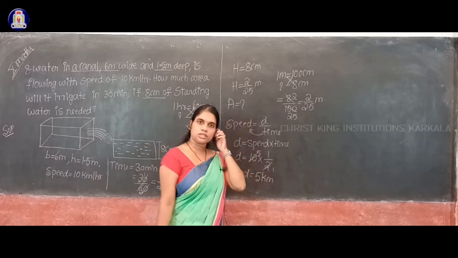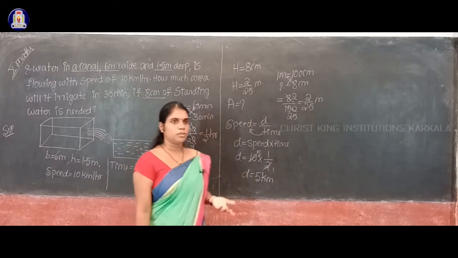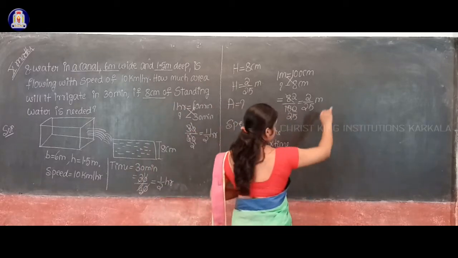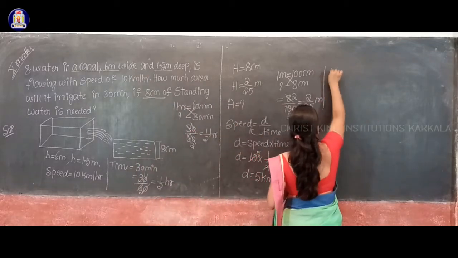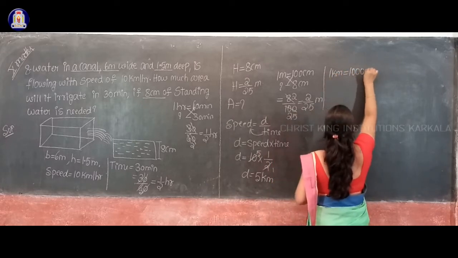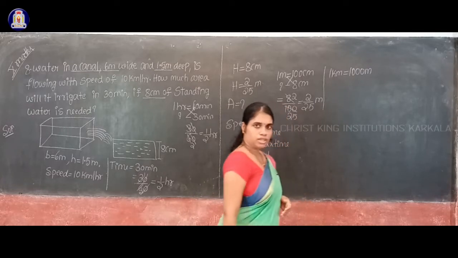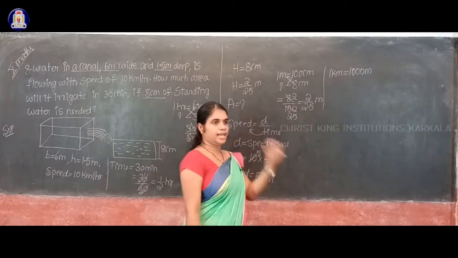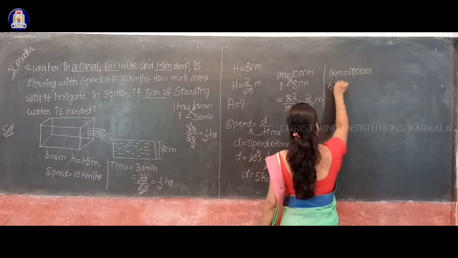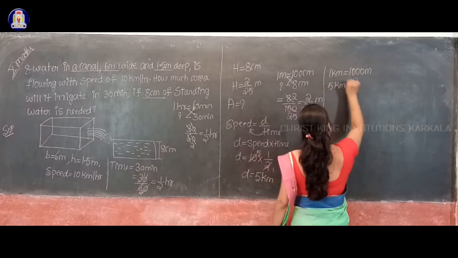How to convert? What is the relationship between kilometer and meter? We know that 1 kilometer is equal to 1000 meter, isn't it? So 5 kilometer is equal to how much meter?